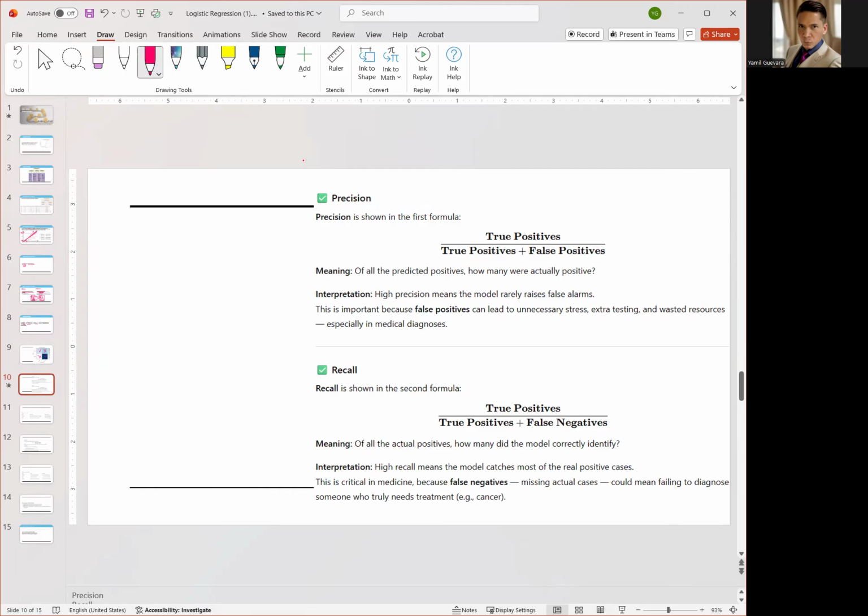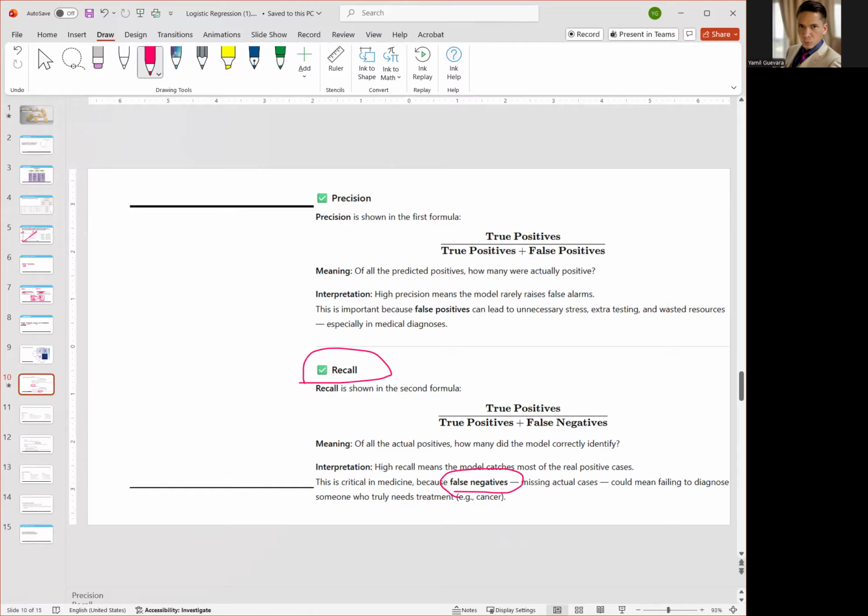When you look at precision and recall, if you were to read the definitions, you're probably going to assume that they're talking about the same thing, but they're not. They're talking about different things. Let me explain. You want to use the recall score when you are trying to avoid false negatives. What does that mean? Let me give you an example.